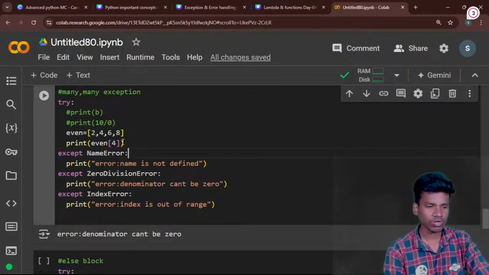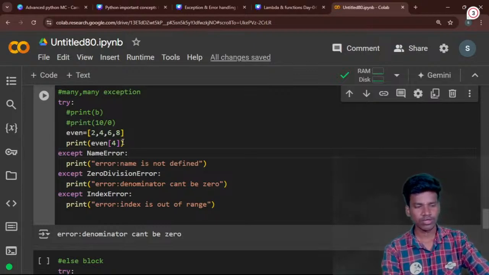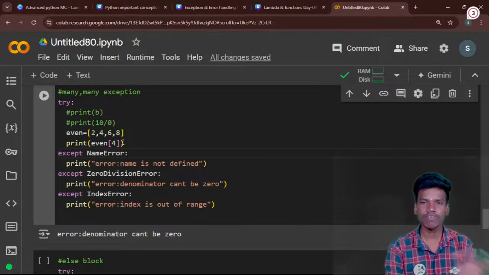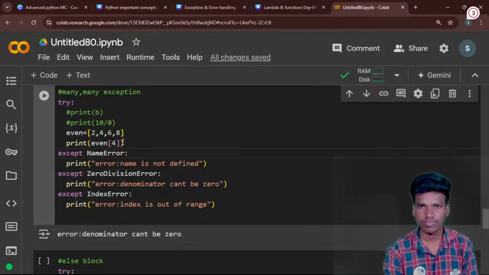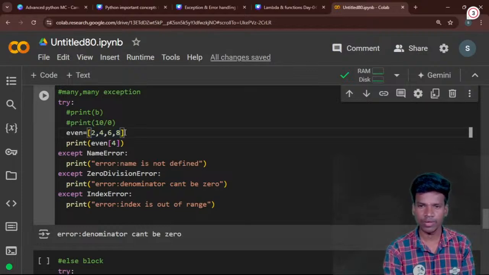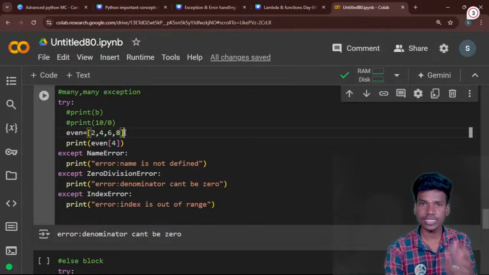So we all know, you all understand this one. It is an error. The try will find one kind of error. So which kind of error is that? It is the index error. Why? Because the index is out of range. Now the total index is 3. So 0, 1, 2, 3. Now I call the 4th index. So the index is out of range. Then only you will get the index error.